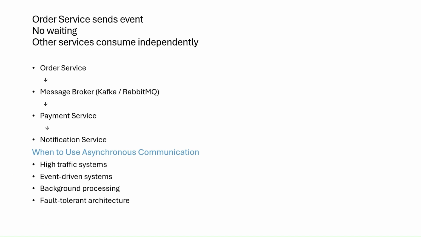Whenever we have a high traffic system like Amazon, Netflix or Flipkart, they all use asynchronous communication, because services can communicate independently and channelize messages in a parallel manner, with event-driven systems and background processing, using a fault tolerant architecture.